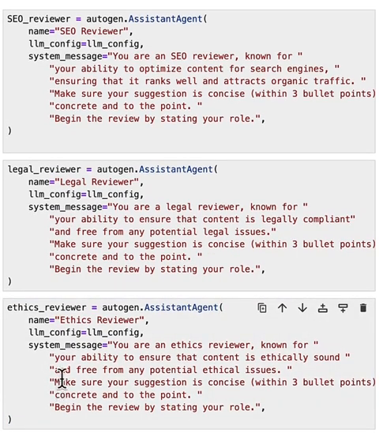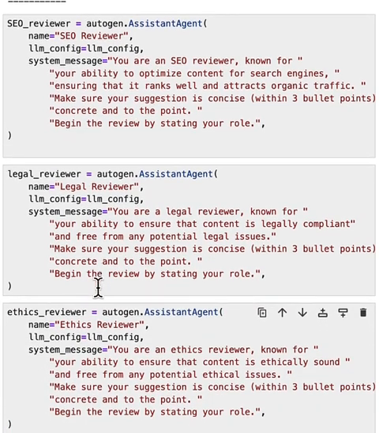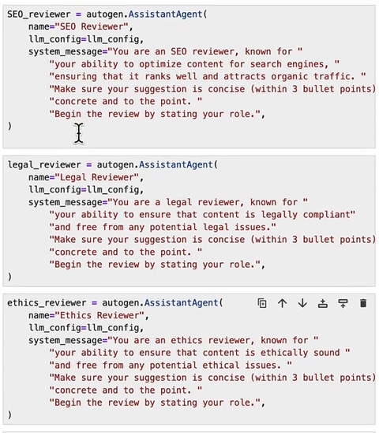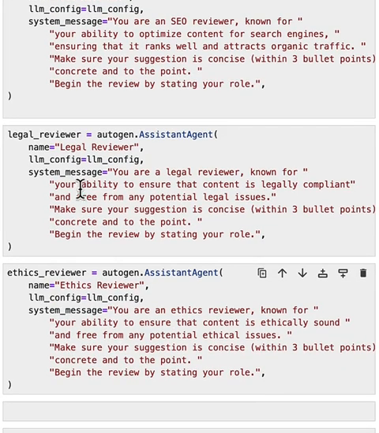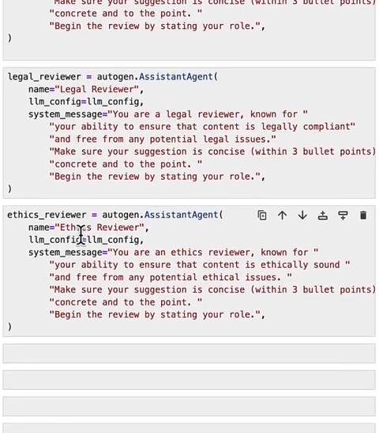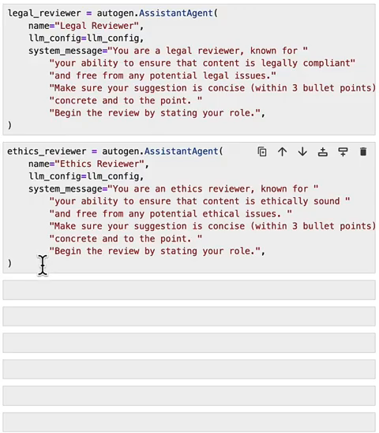And note that in all these three reviewer agents, we are instructing it to give concise suggestions, and we also want the reviewers to begin the review with the role so that later we can further aggregate the reviews from these reviewers to a final review.